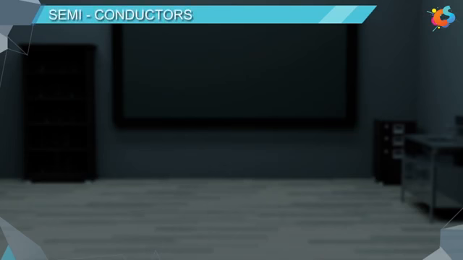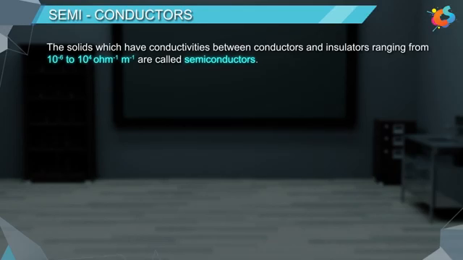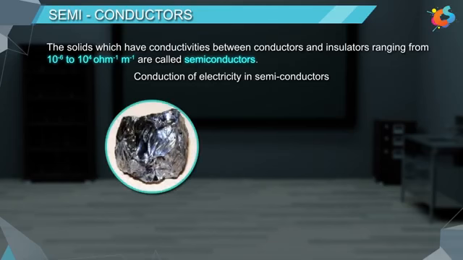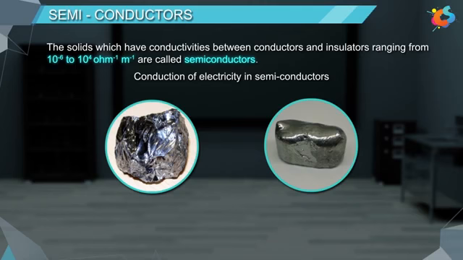Semiconductors. The solids which have conductivities between conductors and insulators, ranging from 10 raised to -6 to 10 raised to 4 per ohm meter, are called semiconductors. Conduction of electricity in semiconductors. The conductivity of semiconductors like silicon, germanium, etc. are based on temperature and addition of impurity.